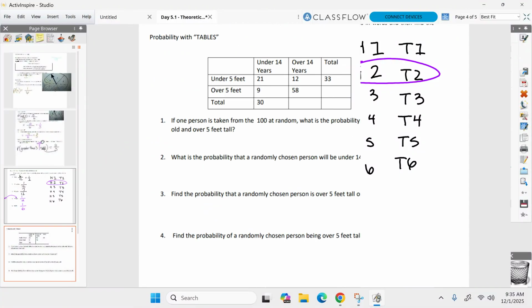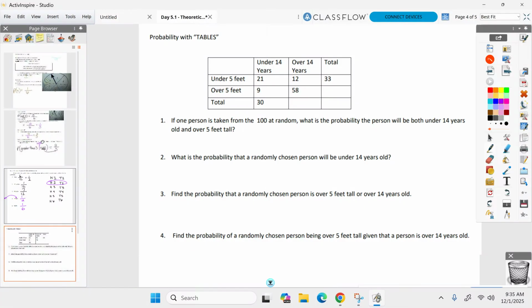All right? Okay, now we got to go to tables. All right, probability, given a table here. Can you fill that in for me here? Fill in the totals. I think you guys have enough knowledge here. I don't need to help you. It's a little naked right now. Fill it in.